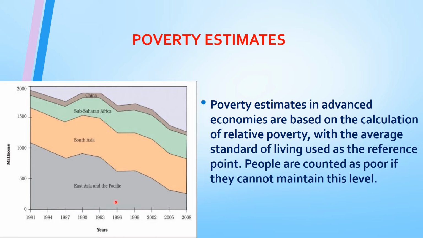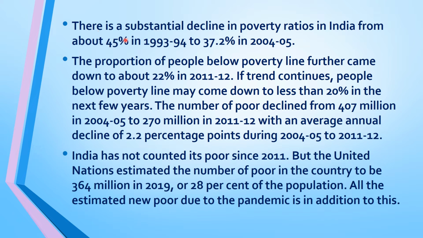Here is the image of the poverty estimates of China, Sub-Saharan Africa, South Asia, East Asia and the Pacific. You can see the changes in the poverty estimates. There is a substantial decline in poverty ratios in India from about 45% in 1993-94 to 37.2% in 2004-05. The proportion of people below the poverty line further came down to about 22% in 2011-12. If the trend continues, people below the poverty line may come down to less than 20% in the next few years.